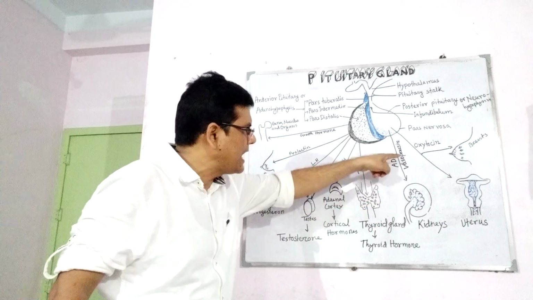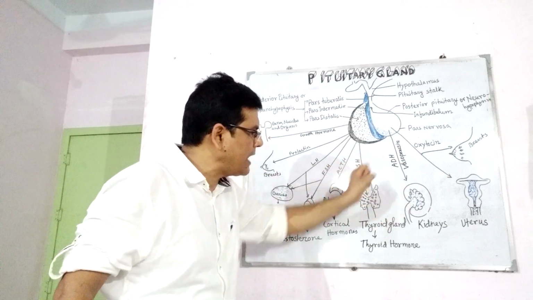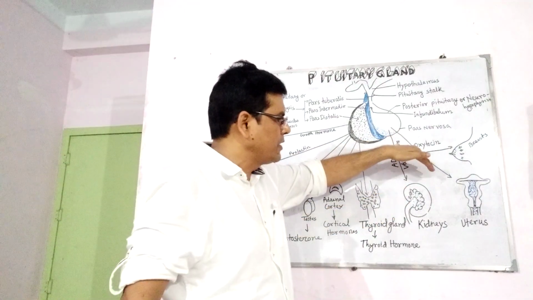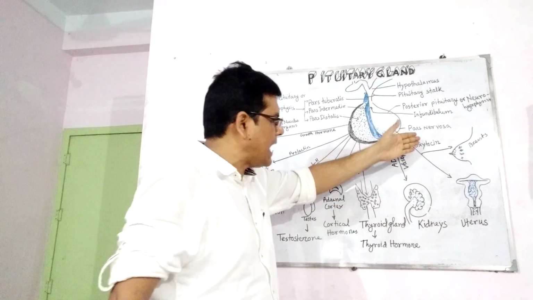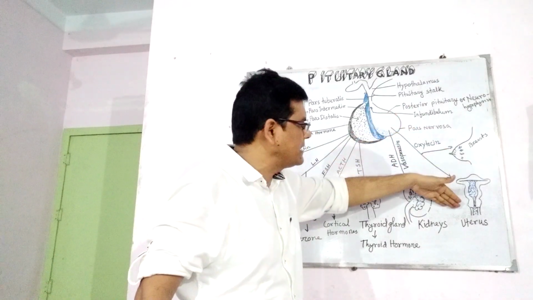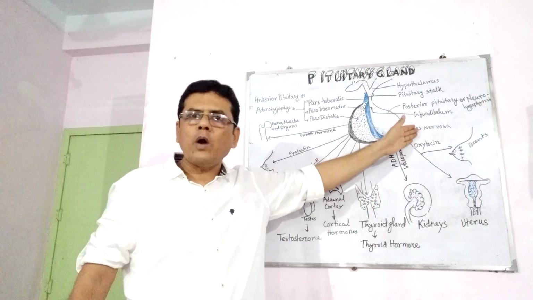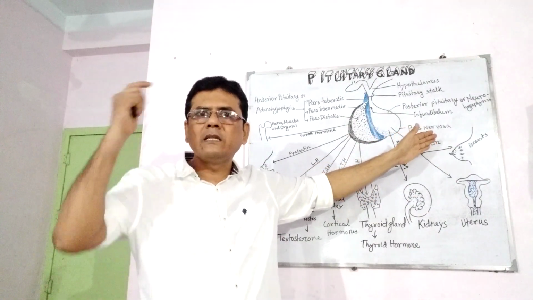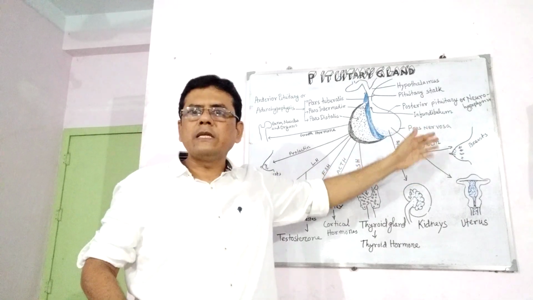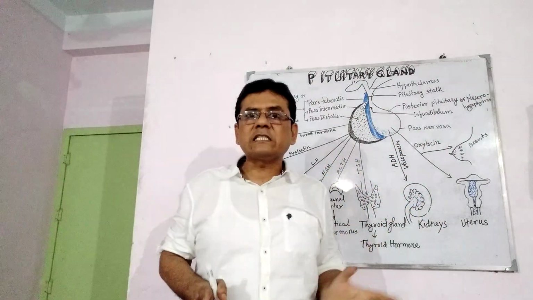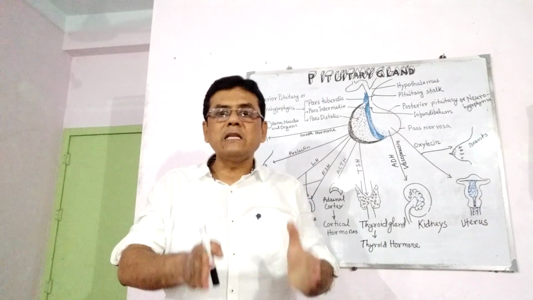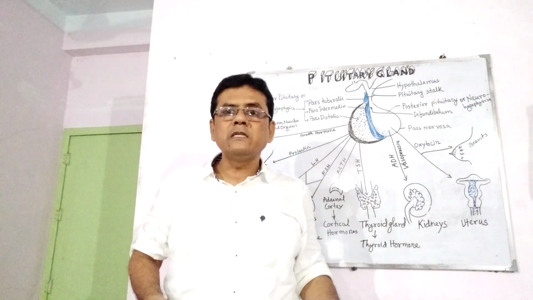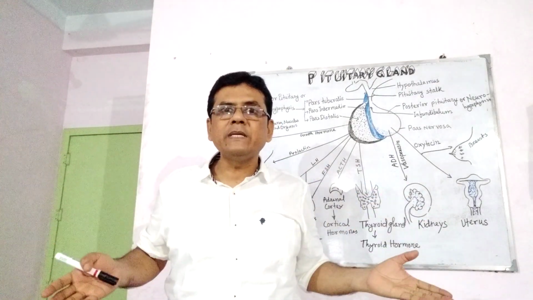Here you can see it acting on the kidney and blood vessels. Oxytocin is the hormone that acts on the breast and uterus. It also acts as a chemical messenger in the brain, controlling the reproductive system, including childbirth, lactation, and human behavior.